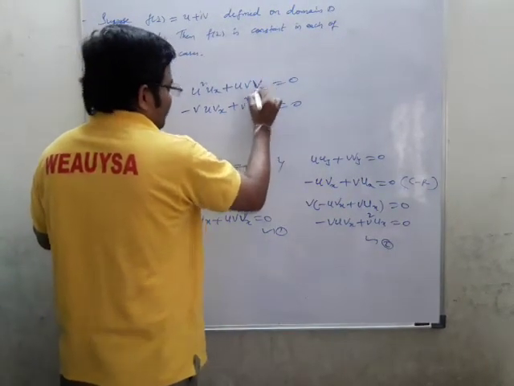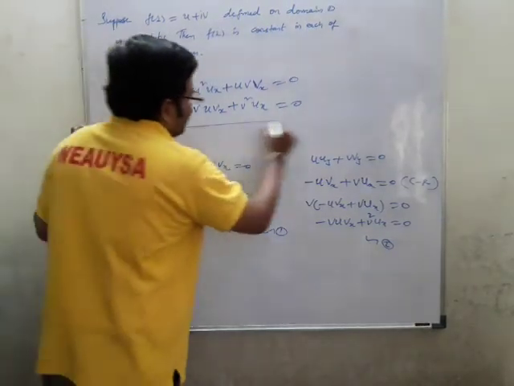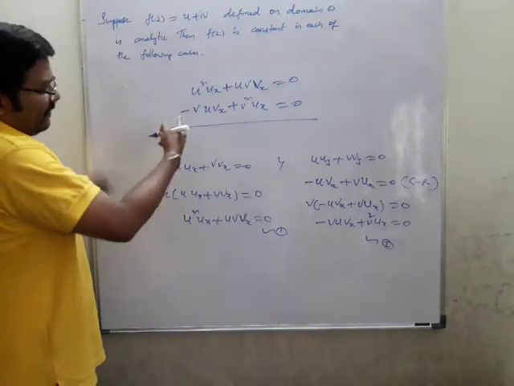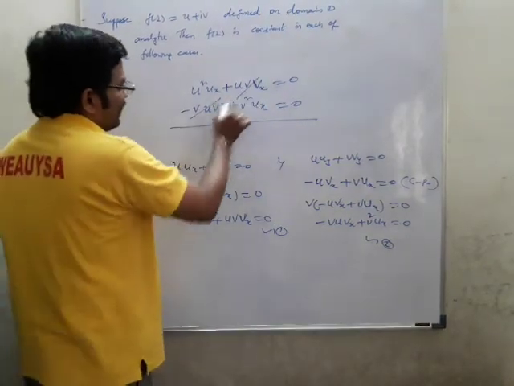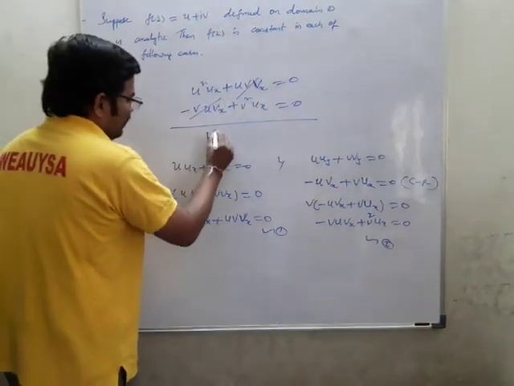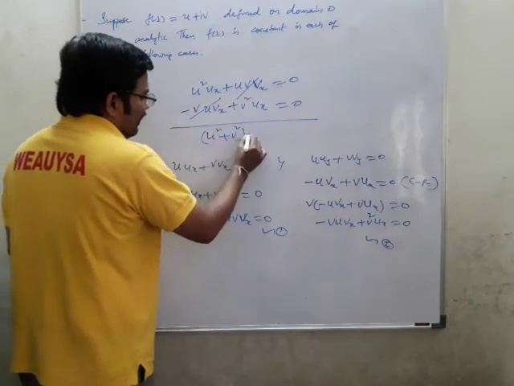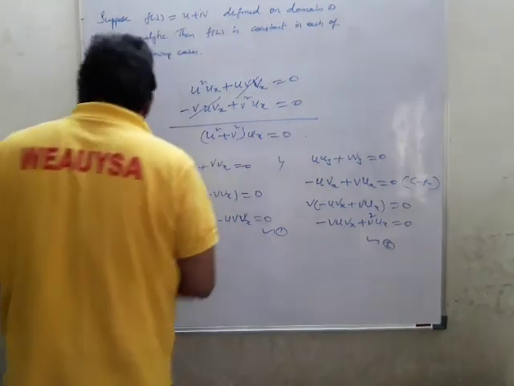If I add these two, the vx terms get cancelled. You'll be getting u square plus v square times ux equal to 0.